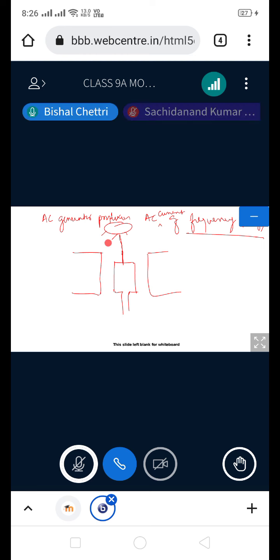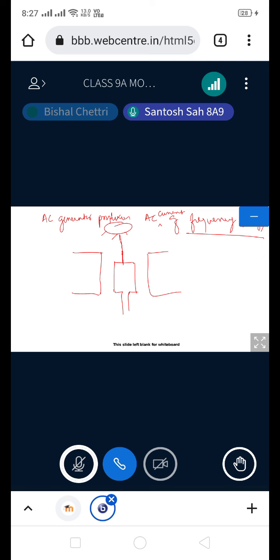Okay, like in a thermal power plant, there will be a thermal turbine. So when this turbine rotates, this armature will rotate. So it means that this coil rotates how many times in a second then? 50 times in a second. Okay, see, in India, most of the generators are designed in such a way that the coil will rotate 50 times in a second. That is why we say the frequency of the alternating current is 50 hertz.